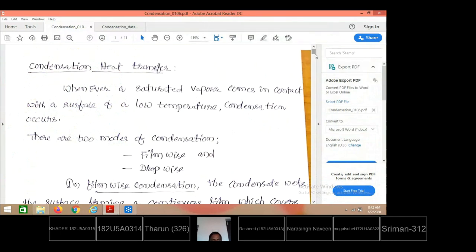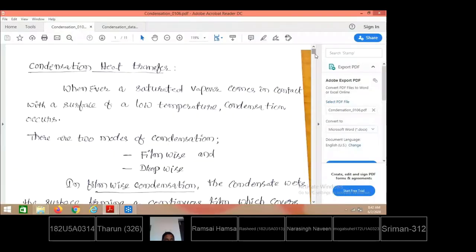Okay, the last part of the boiling and condensation we are discussing. Condensation is the reverse phenomenon of boiling, where saturated vapor... So why are we using the word saturated vapor? When do we use the word saturation? Well, there is a phase change involved.